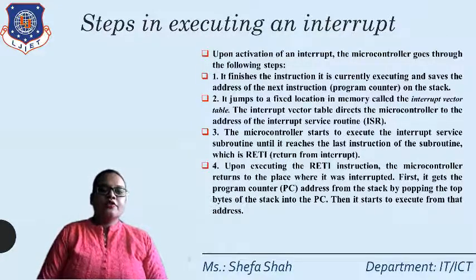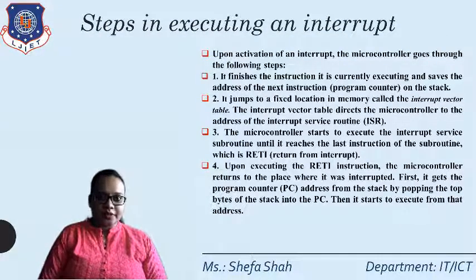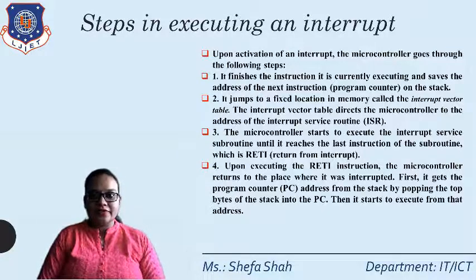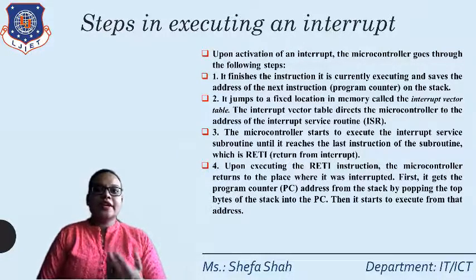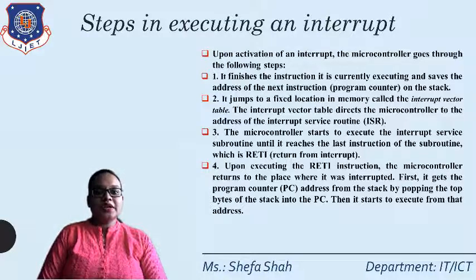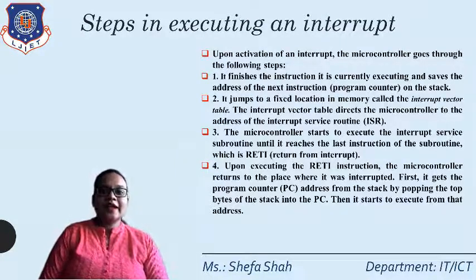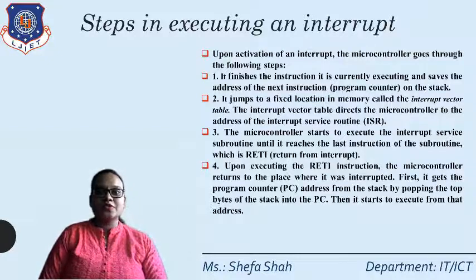Now, what are the different steps in executing the interrupts? How can an interrupt be written in the ISR table, and how can it be executed? Upon activation of an interrupt, the microcontroller goes through the following steps. First, it finishes the instruction it is currently executing and saves the address of the next instruction on the stack, that is the program counter, right? It then jumps to a fixed location in memory called the interrupt vector table, where that particular interrupt has been called. This interrupt vector table directs the microcontroller to the address of the interrupt service routine.